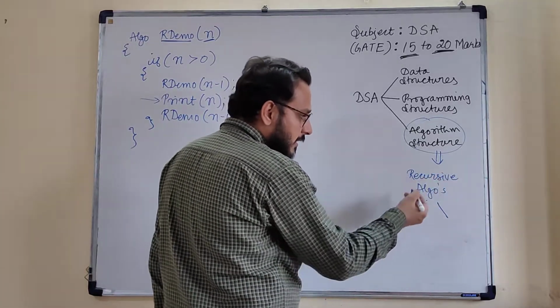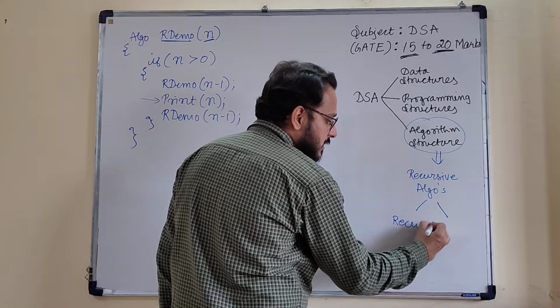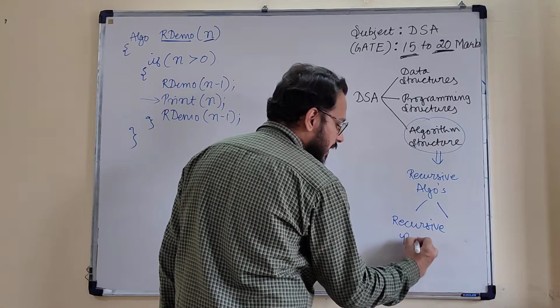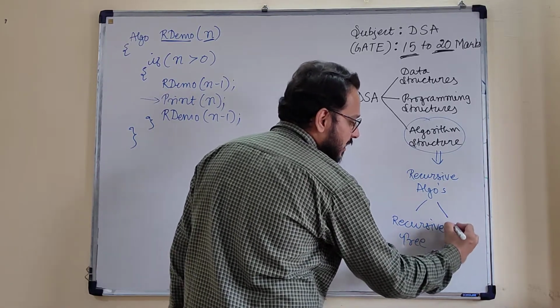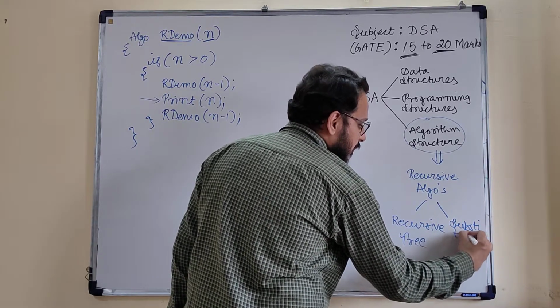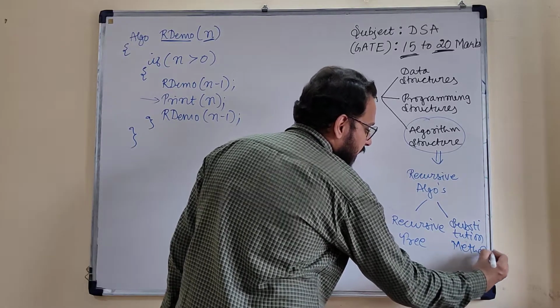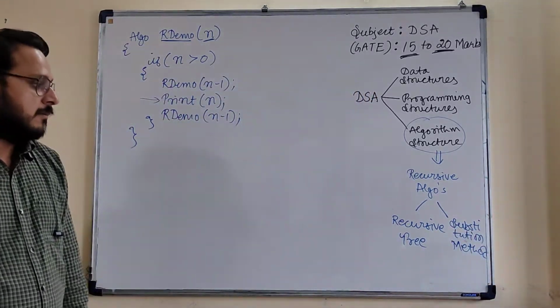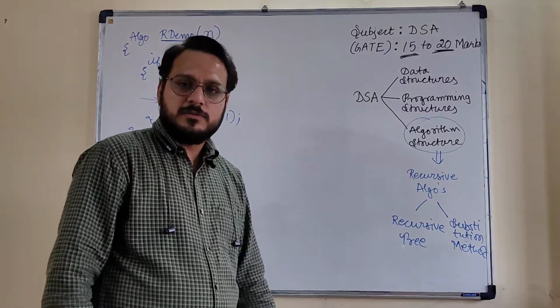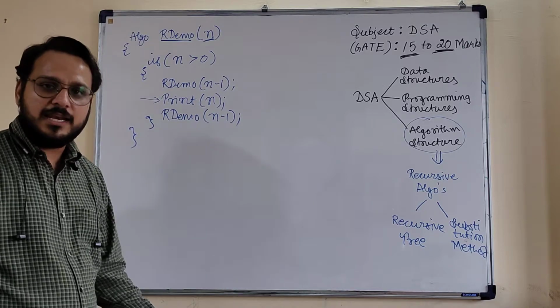In the analysis of a recursive algorithm, first we can go for the recursive tree approach, and the second one is called the substitution method. The substitution method is a pure mathematical approach, and the recursive tree method is a kind of analytical approach.